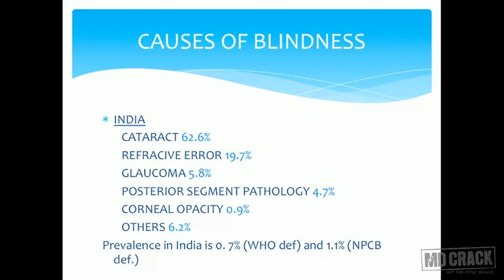Second is refractive error. Refractive error, hypermetropia, myopia, those kinds of things are refractive error. And third one is glaucoma. I won't mind if you forget the rest of the causes, but these 1, 2, 3 are really important. That is cataract, refractive error, and glaucoma. Glaucoma is high pressure in the eyeball. Hypertension of the eyeball is glaucoma. Cataract, all of you know, it is the opacification of the lens in the eyeball.